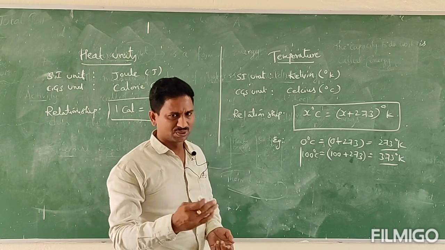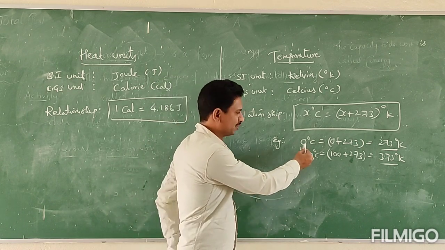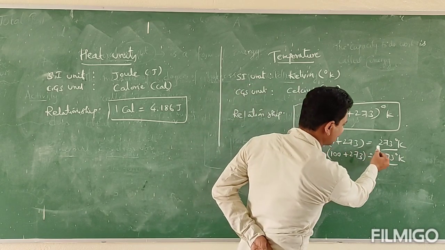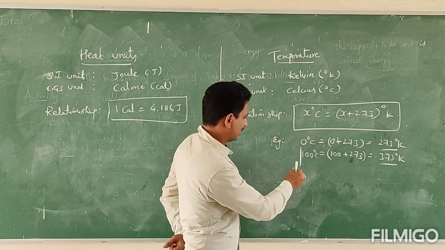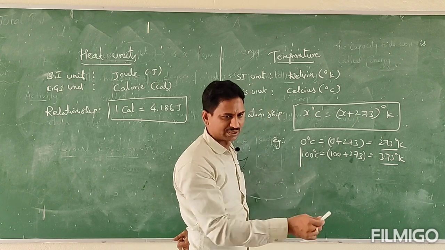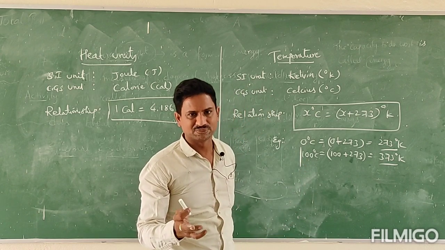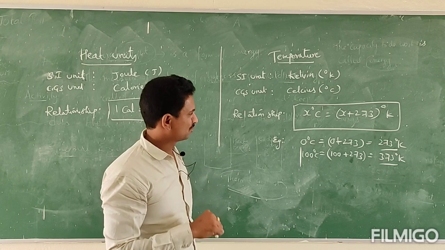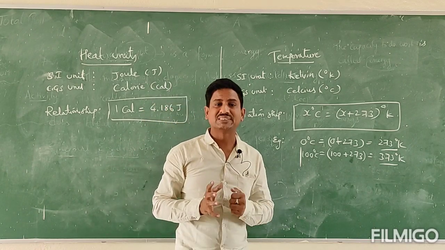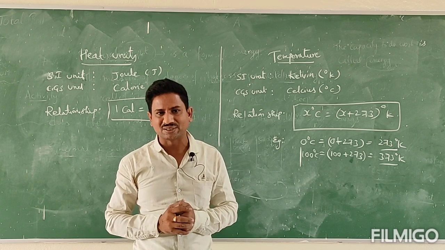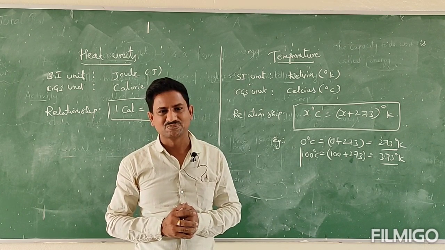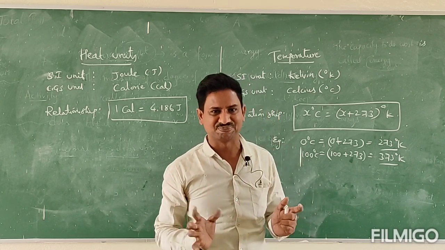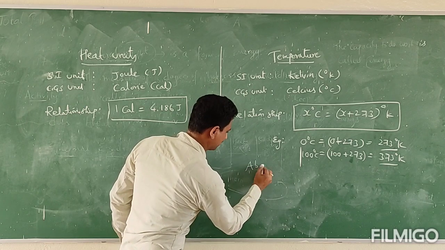For example, to understand, a small example is there. 0 degrees centigrade or Celsius is equal to 0 plus 273, that is equal to 273 degree Kelvin. And 100 degrees centigrade, yes, you are correct, 100 plus 273, that is equal to 373 degree Kelvin. And do you know, children, the temperature measured in Kelvin scale is called what? The temperature measured in Kelvin scale is called absolute temperature. So what temperature? Absolute temperature.